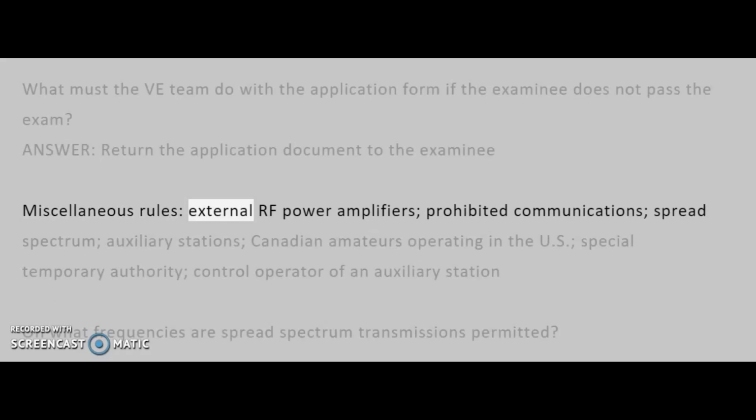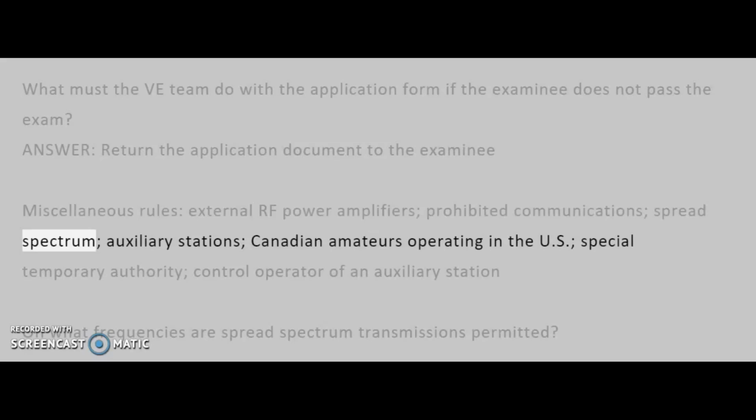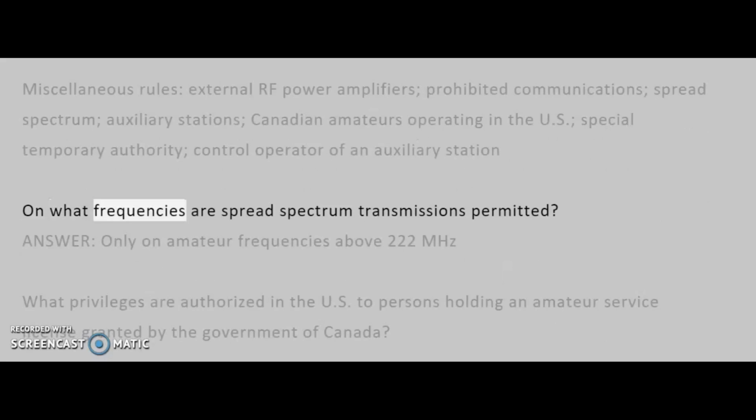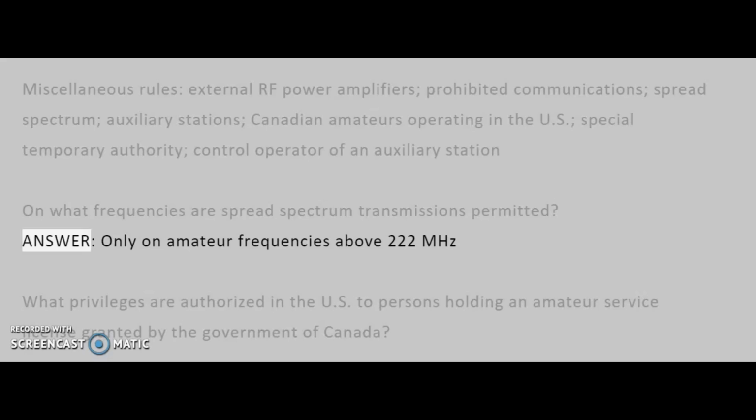Miscellaneous rules: external RF power amplifiers, prohibited communications, spread spectrum, auxiliary stations, Canadian amateurs operating in the U.S., special temporary authority, control operator of an auxiliary station. On what frequencies are spread spectrum transmissions permitted? Answer: only on amateur frequencies above 222 MHz.